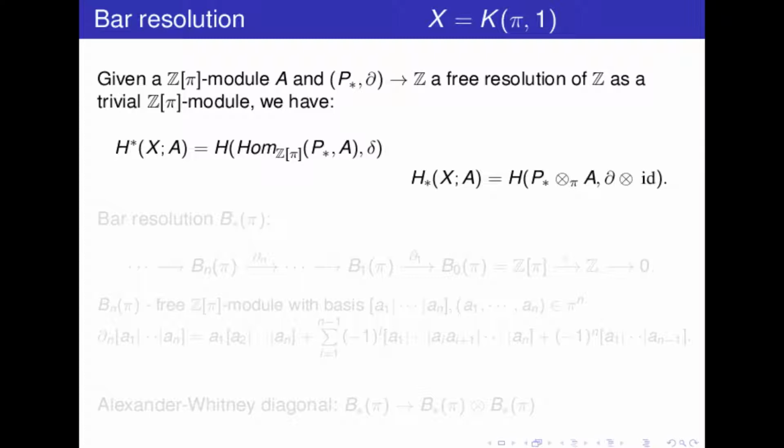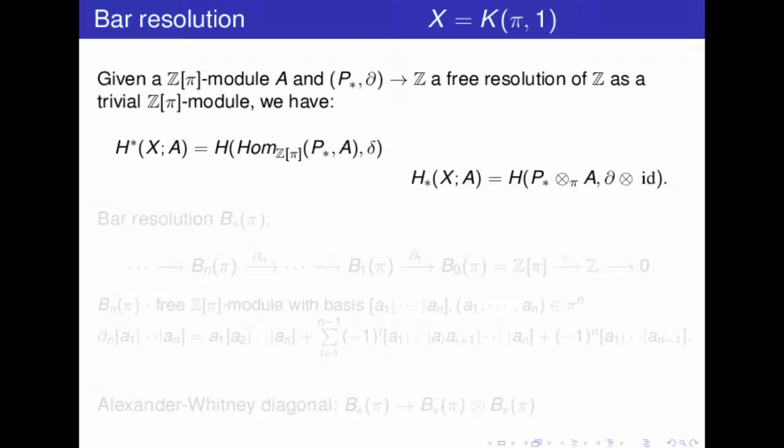So we have seen that if A is a module over Z pi, the cohomology of a space X with coefficient in A was given by an equivariant cohomology, where this was a chain of the universal cover, okay? But when we consider an aspherical space, the universal cover is contractible.